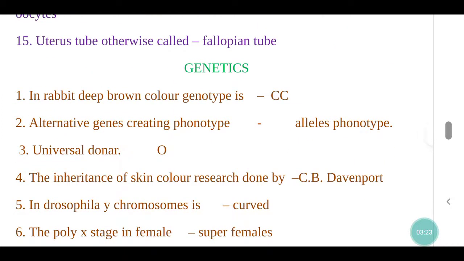The rabbit deep brown color genotype is CC. Alternative genes creating phenotype, alleles. Universal donor, O. The inheritance of skin color research was done by C.B. Davenport.